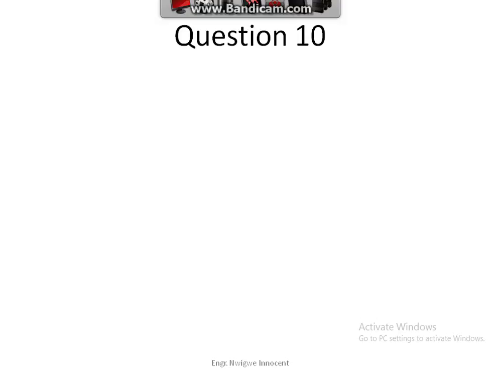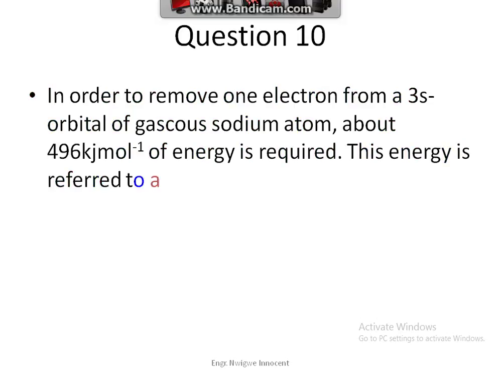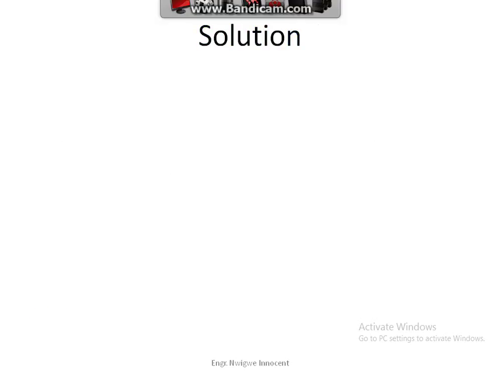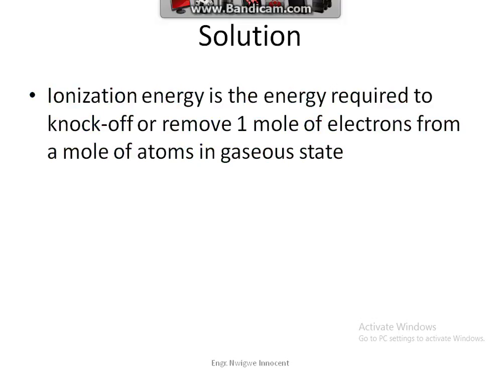Question 10. In order to remove one electron from a 3s orbital of a gaseous sodium atom, about 496 kJ per mole of energy is required. This energy is referred to as A. Electron affinity, B. Ionization energy, C. Activation energy, D. Electronegativity. Solution. Ionization energy is the energy required to knock off or remove 1 mole of electrons from a mole of atoms in gaseous state. Therefore, the answer is B.